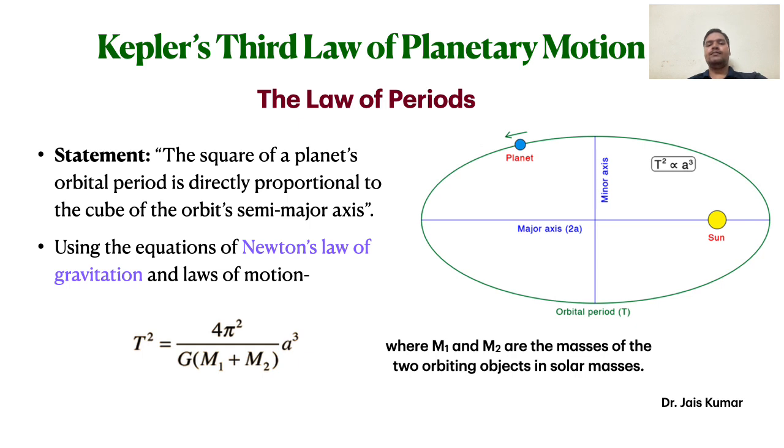Or otherwise, if we know the distance of the second planet from the sun, then we can tell how much time it will take to complete one revolution around the sun. So this is all about Kepler's three laws of planetary motion, which completely describe the motion of the planets around the sun in our solar system.